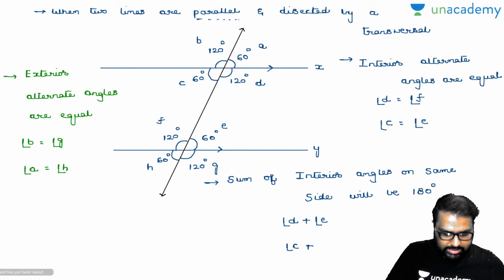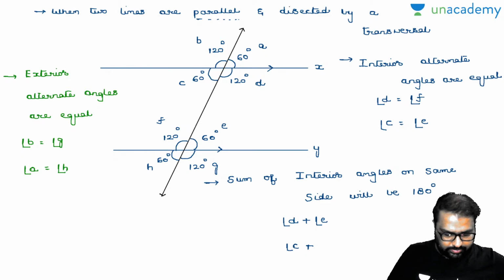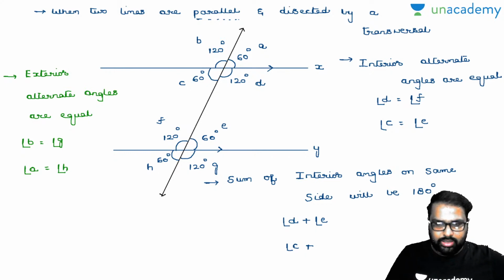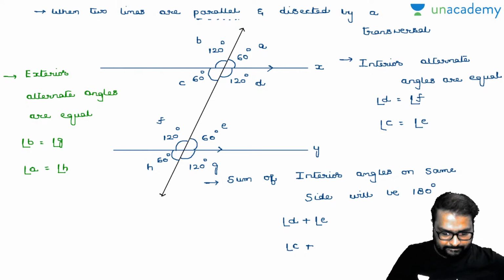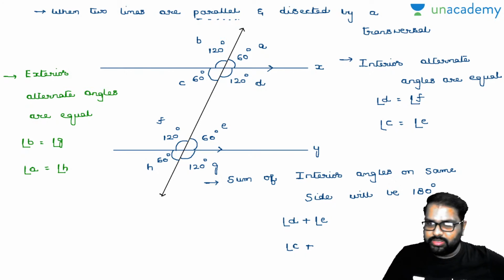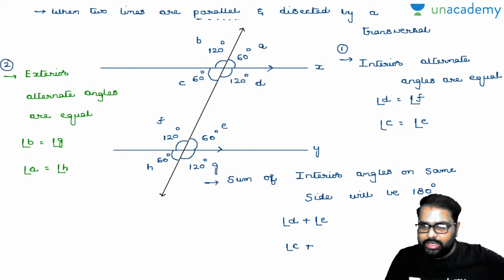Then interior and exterior alternate. Yes, that's what I said. Interior alternate angles are equal. Exterior alternate angles are equal. That I wrote, the same point. This is your first point and second point, I wrote this point. Now these are not alternate angles; they are on the same side.